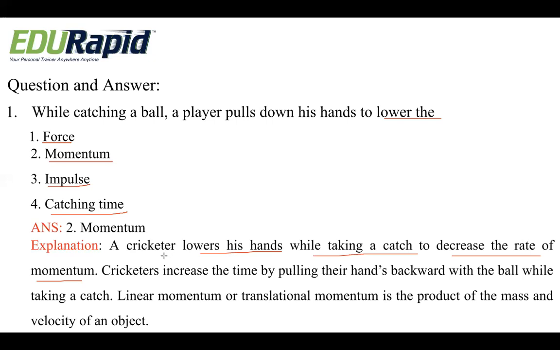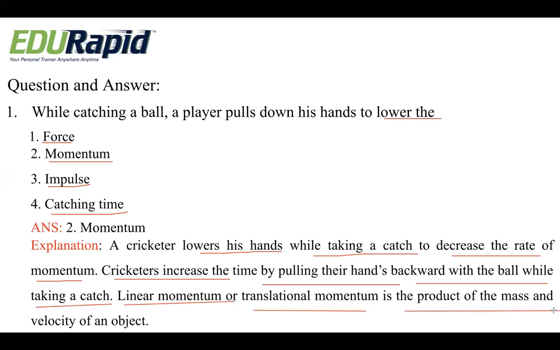Cricketers increase the time by pulling their hands backward with the ball while taking a catch. They increase the time while catching a ball, right? Linear momentum or translational momentum is the product of mass and velocity of an object. So to decrease the momentum, they always pull their hands downwards while catching a ball.